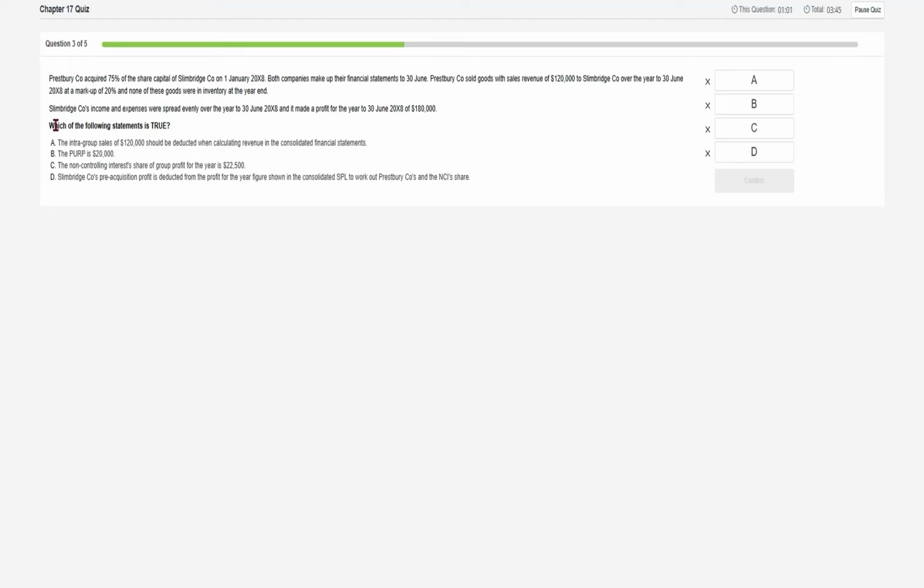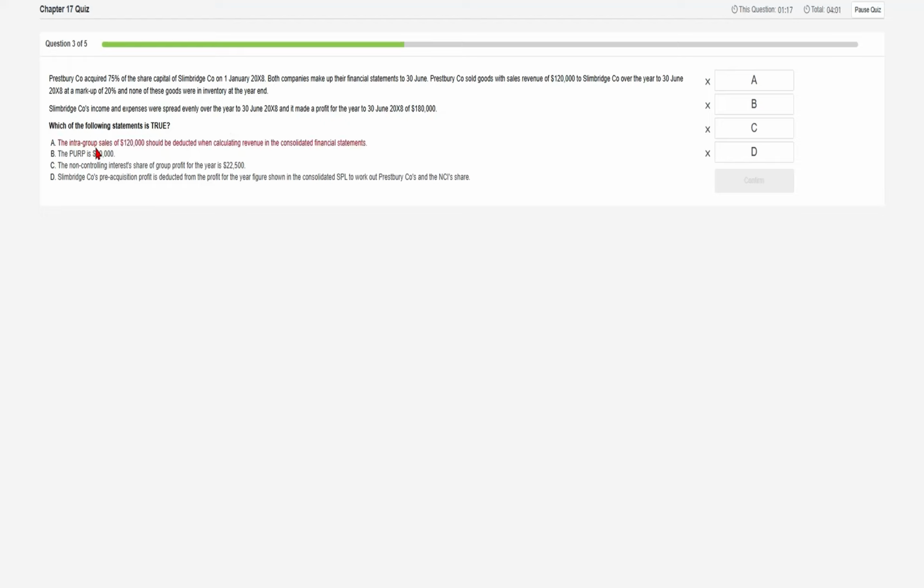Okay. So Slimbridge Company incomes and expenses were spread evenly over the year to the 30 June 20x8, and it made a profit for the year to 30 June 20x8 of 180,000. Which one of the statements is true?